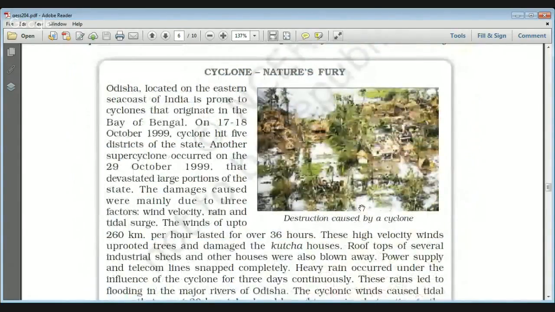Cyclone we will discuss. It is a natural disaster. In October 1999, a major cyclone hit the Odisha coast and caused widespread destruction.